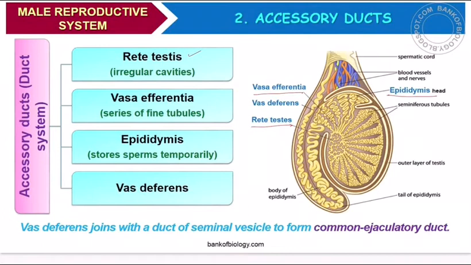Then you can see the epididymis, which stores sperms temporarily. Then vas deferens, a long, curly tube that gets elongated. Vas deferens joins with the duct of the seminal vesicle to form the common ejaculatory duct.